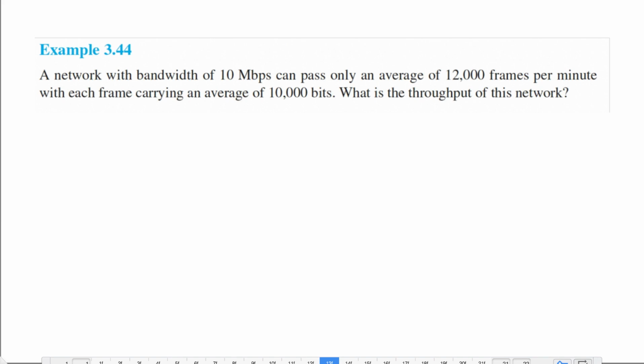Let's take an example. A network with a bandwidth of 10 Mbps can pass only an average of 12,000 frames per minute. So what they are saying is that the network has a bandwidth of 10 Mbps.